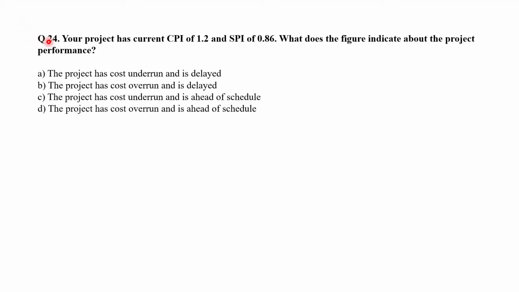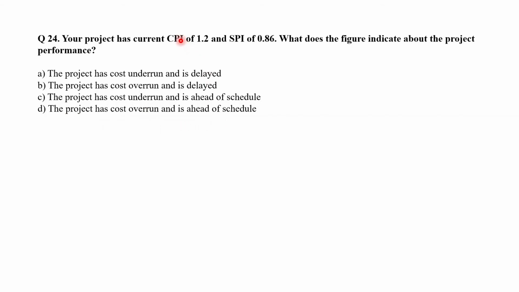Question number 24. Your project has current cost performance index of 1.2 and schedule performance index of 0.86. What does the figure indicate about the project performance? Option A, the project has cost underrun and is delayed. Or option B, the project has cost overrun and is delayed. Or option C, the project has cost underrun and is ahead of schedule. Or option D, the project has cost overrun and is ahead of schedule.